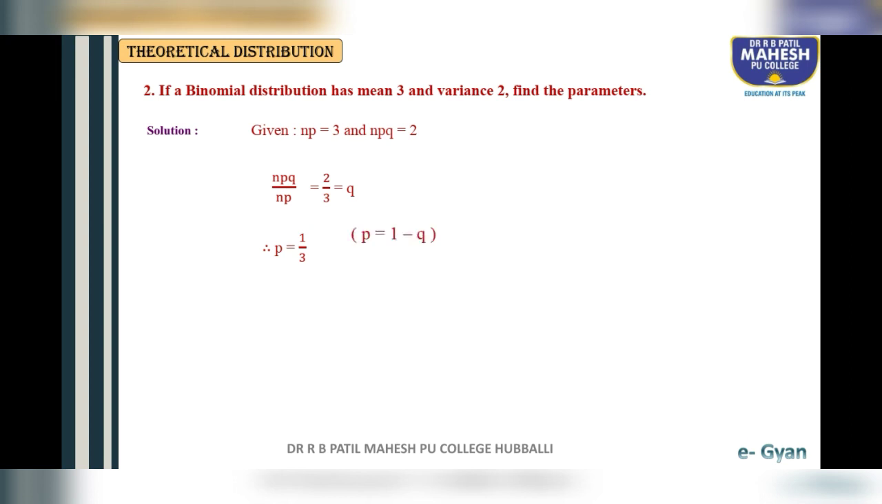Next, now substitute the value of p in np, because we have to find the value of n. We know np is equal to 3, it is already given, and we know the p value is 1 by 3. Substitute the p value: n into 1 divided by 3 equals 3. Cross multiply this: 3 threes are 9. Therefore, n is equal to 9. Okay, students, the parameters are p is 1 by 3, q is 2 by 3, and n is 9.